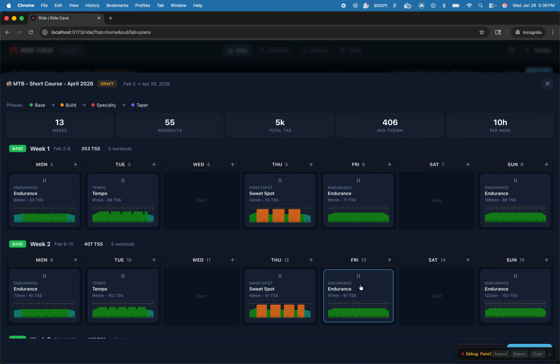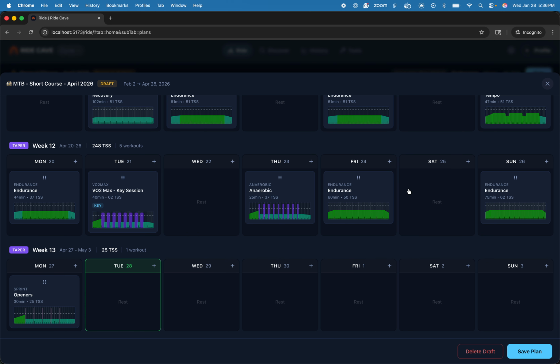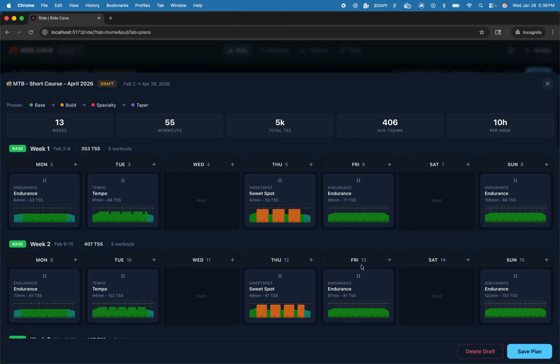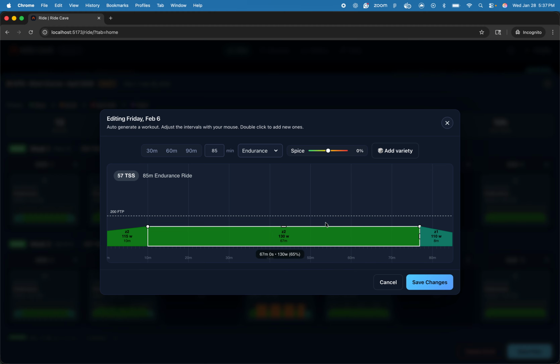So we'll go ahead and generate this plan, and you can see here that the plan was created starting on the 2nd, and each week you can see your TSS overview, and then you can see your phases here on the left. You can go ahead and review this, and if it looked good, you can save, but perhaps you want to refine it. You can drag and drop and update these in real time. You can go ahead and edit these if you don't like a particular workout.